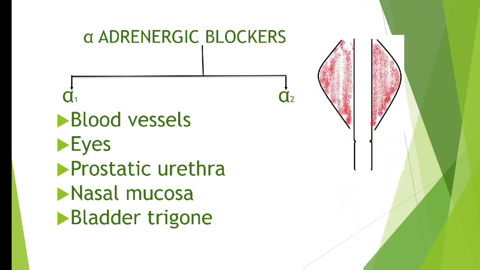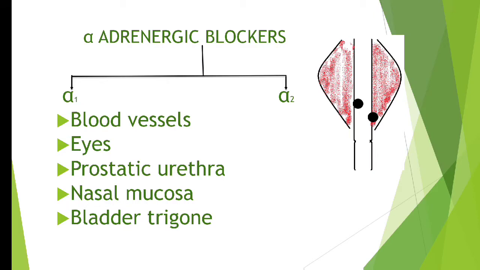Okay, next, suppose this is your prostatic urethra. I believe you can understand. In red color I have made the prostate, and at the center the entire line is your urethra. This prostatic urethra also has alpha receptors. I believe you know this prostatic urethra is mainly present in males only.